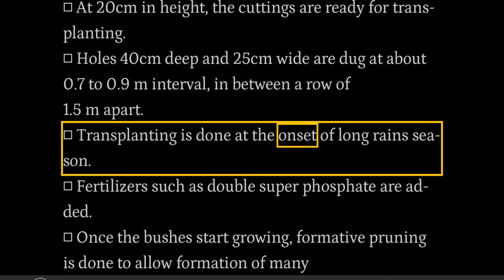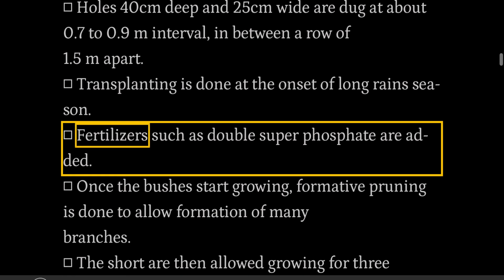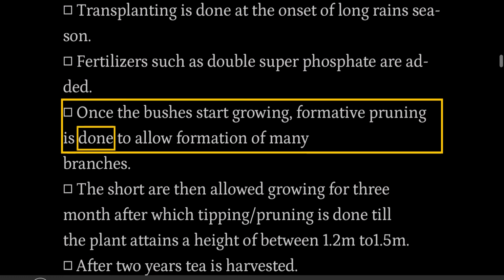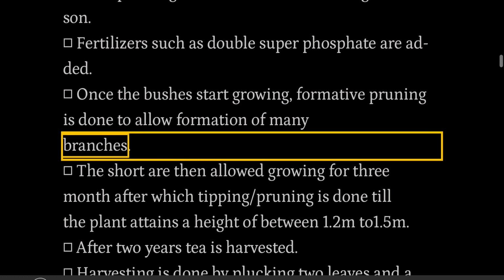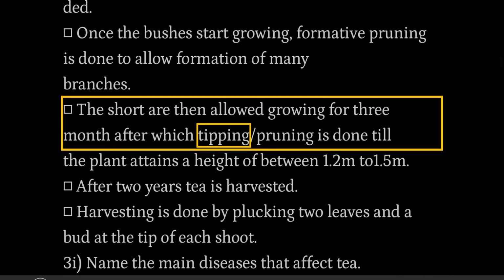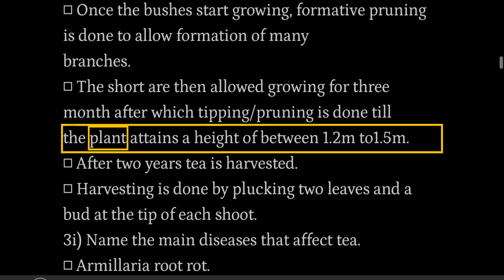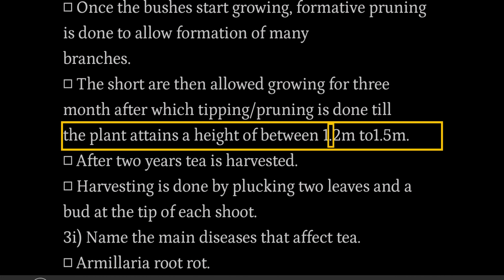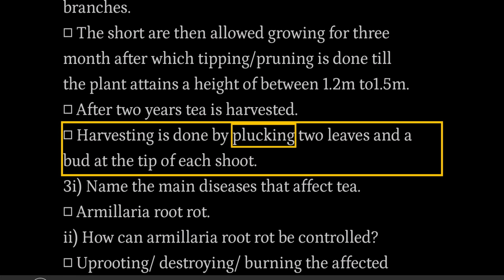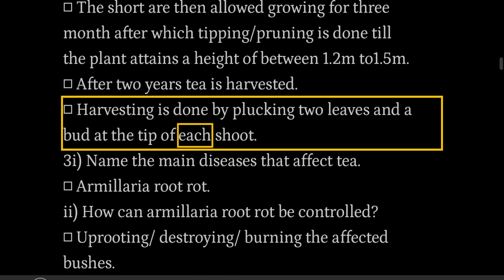Transplanting is done at the onset of long rain season. Fertilizers such as double superphosphates are added. Once the bushes start growing, formative pruning is done to allow formation of many branches. The shoots are then allowed to grow for 3 months, after which tipping pruning is done till the plant attains a height of between 1.2 meters to 1.5 meters. After 2 years, tea is harvested. Harvesting is done by plucking 2 leaves and a bud at the tip of each shoot.